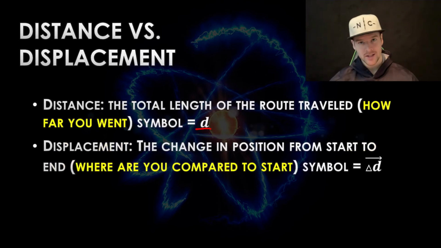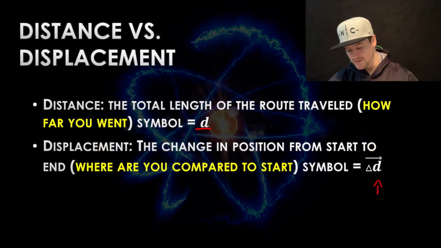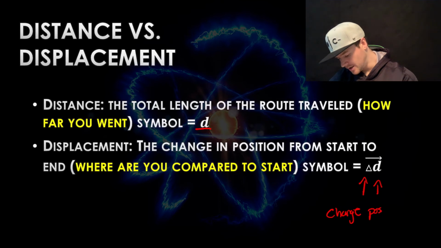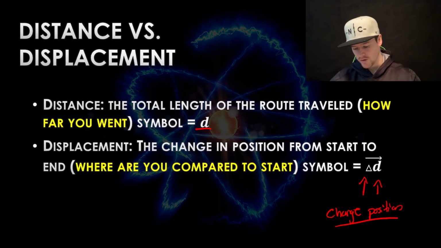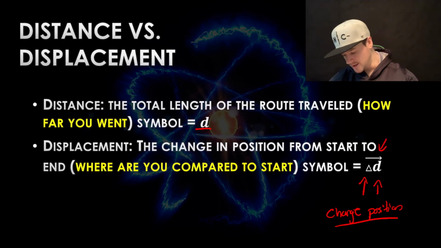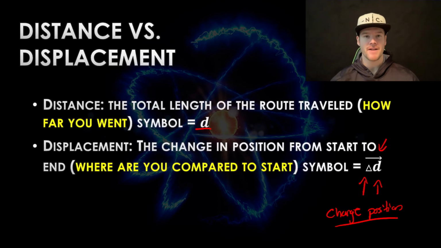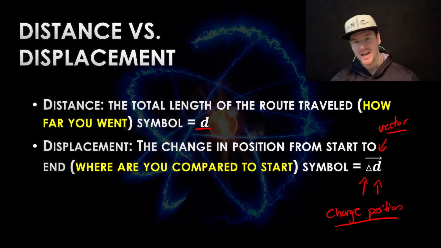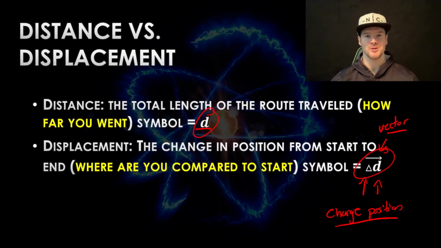Now the symbol looks a little bit different. So it still has the D, but this actually represents position in this case, and the triangle represents change. So it's going to be a change in D, which is representing position here. So how your position changed from where you started to where you ended. Now there's also that arrow on top. All that that arrow means is that this is a vector quantity and that direction is important. So that just means it's a vector. All right, I'm going to use those symbols for this lesson because otherwise D would just look the same as D if I didn't include those symbols. So I'm going to use those there to differentiate distance and displacement.